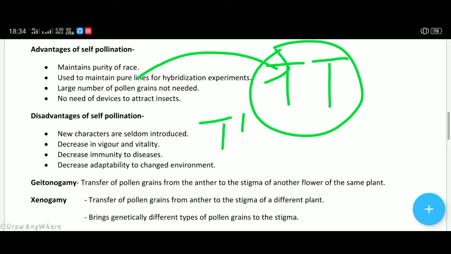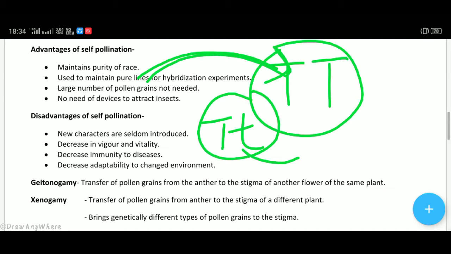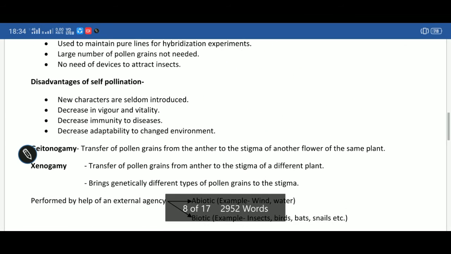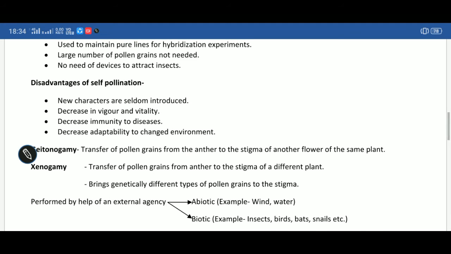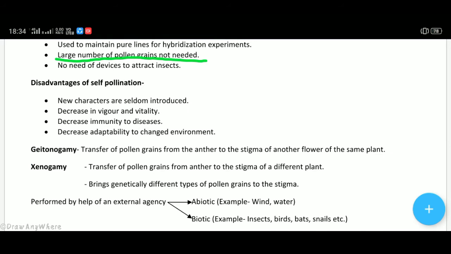This is heterozygous, meaning two different types of alleles, two different types of genes. This is not a pure line. The pure line which is in homozygous condition is maintained through self-pollination only. Third, a large number of pollen grains are not needed. In the case of cross-pollination, we need a large number of pollen grains so that the chances of pollination increase.